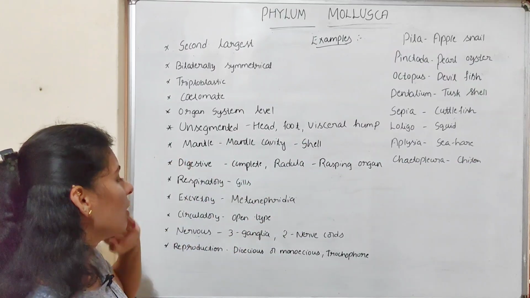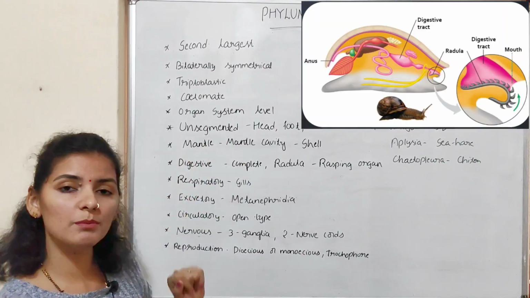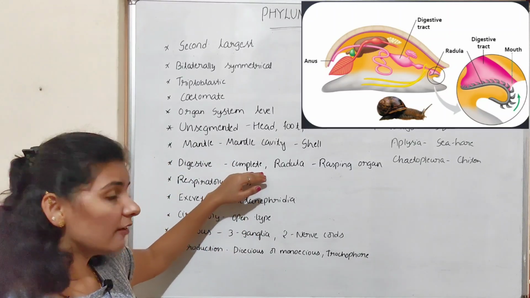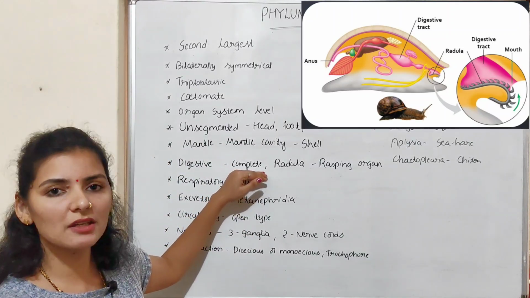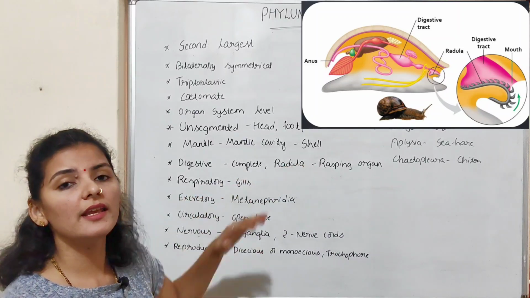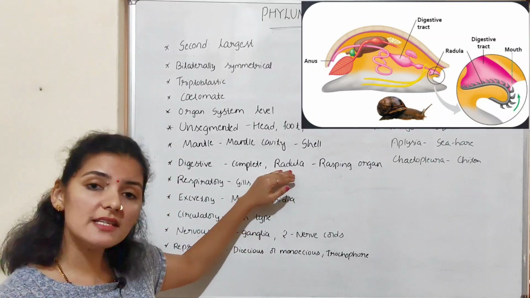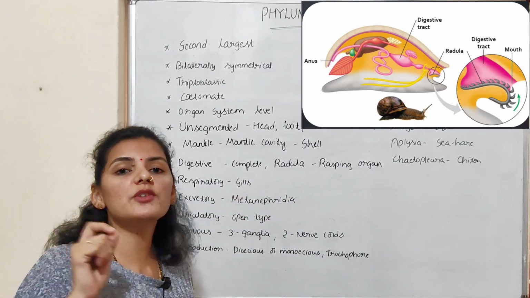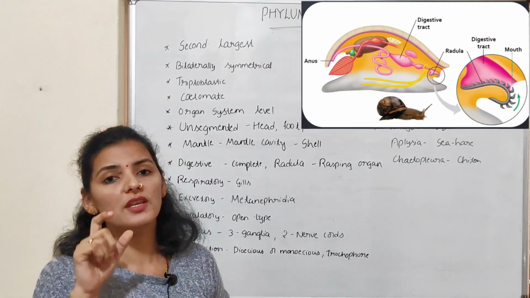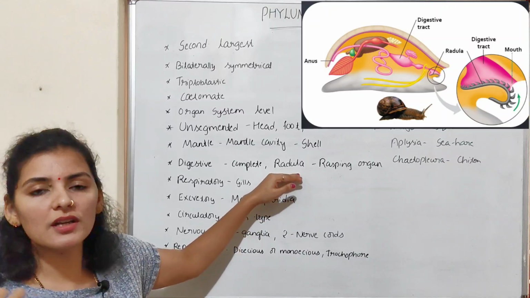If we talk about the different organ systems, first is the digestive system. The digestive system in mollusks is complete, meaning it has both mouth and anus. The mouth cavity has a highly muscular, tongue-like structure called the radula. The radula has numerous transverse rows of teeth which help in rasping, scraping or cutting of food.